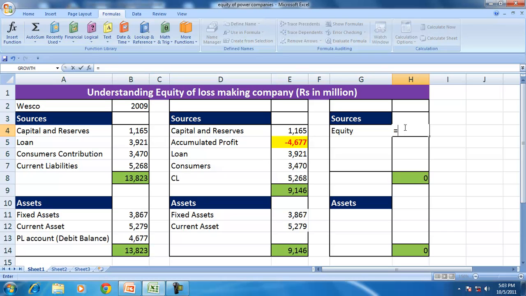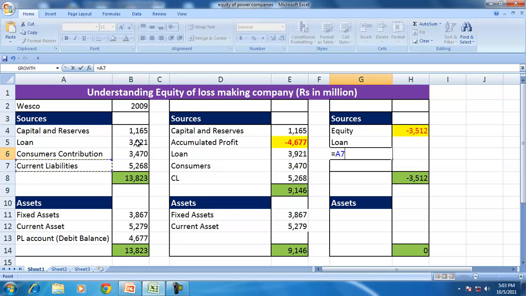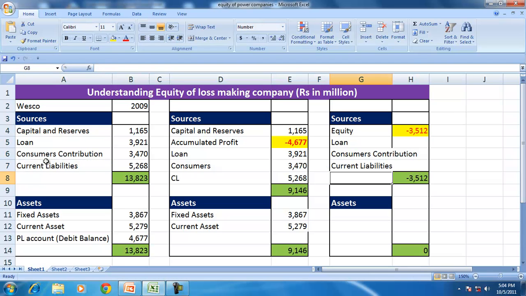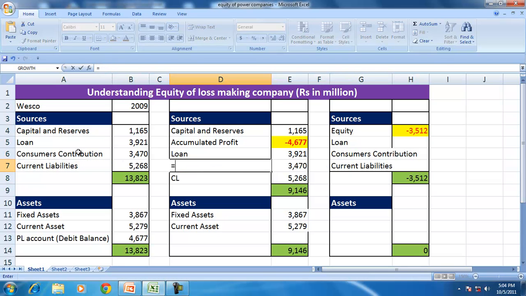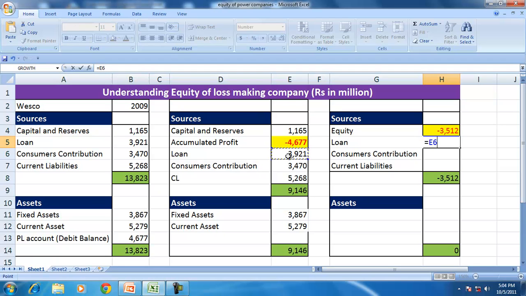To make it more explicit, let us add them together, and you have a negative equity of the company, and the other sources: loans, consumers contribution, and current liabilities. Consumers contribution is a typical item which you see in power distribution companies, where some of the assets are created for which the consumers contribute directly.